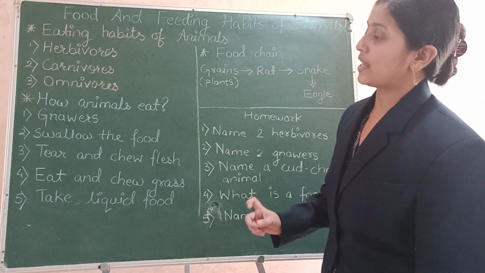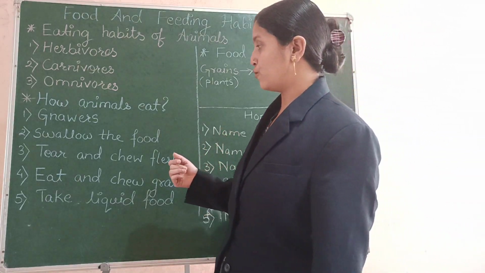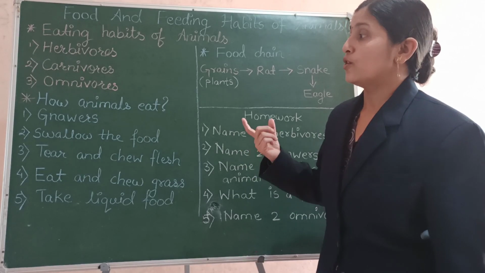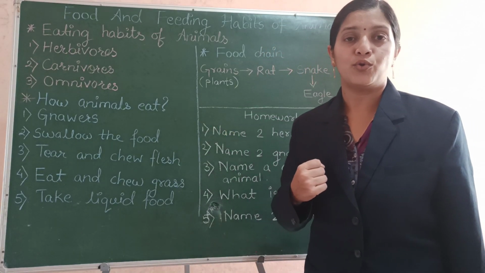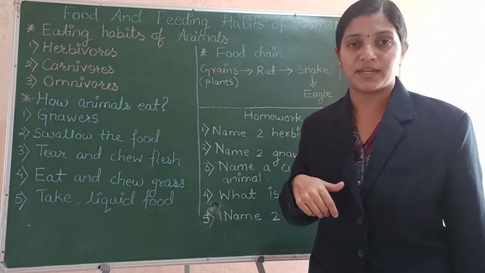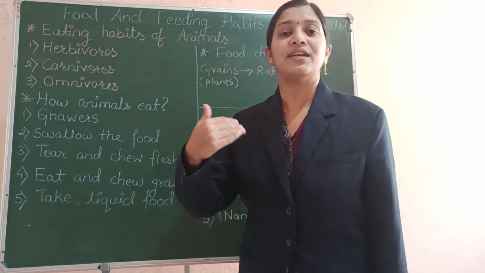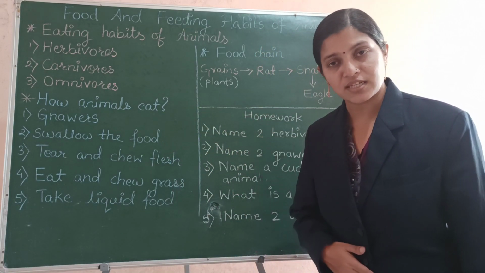The second type of animals are those animals which swallow their food. Swallowing means, yes, let me tell you what is swallowing. Do we chew water? No. What do we do? We just gulp it. We take it into our mouth and we just gulp it. We drink it into our stomach. It directly goes into our stomach.